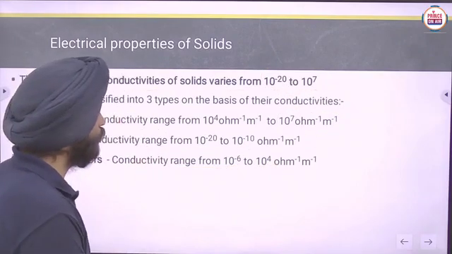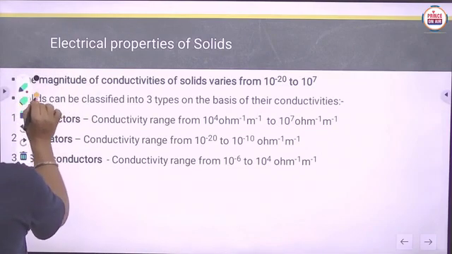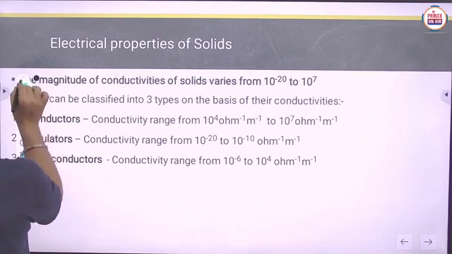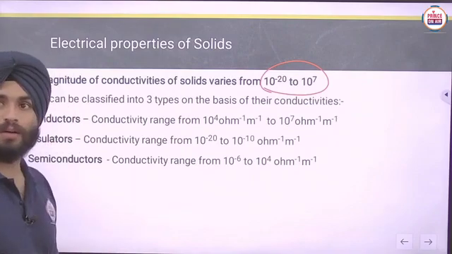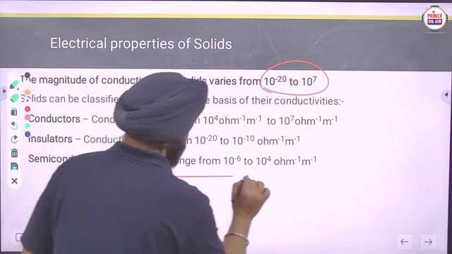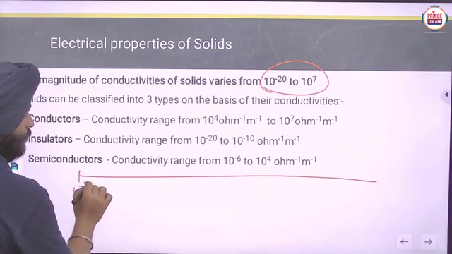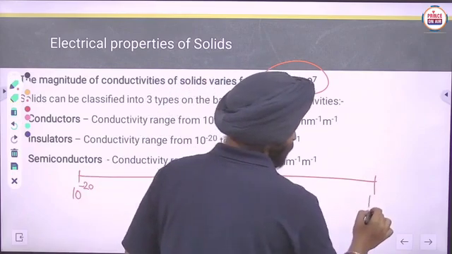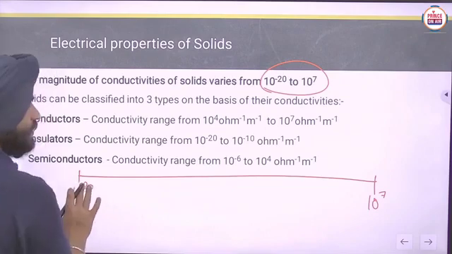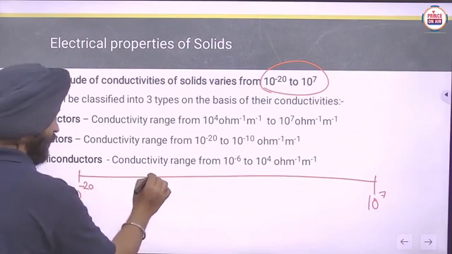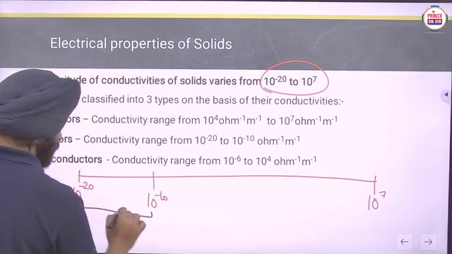Now you have to know that order very well. How can we remember it? Firstly, you can memorize the full range: 10 raised to power minus 20 to 10 raised to power 7. Then 10 raised to power minus 20 to 10 raised to power minus 10 is for insulators.